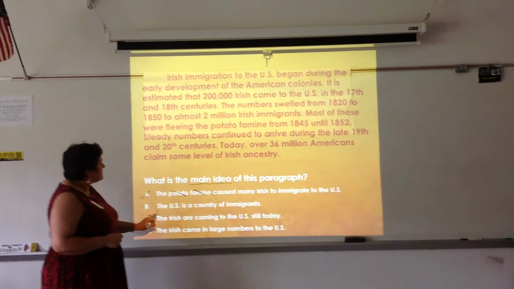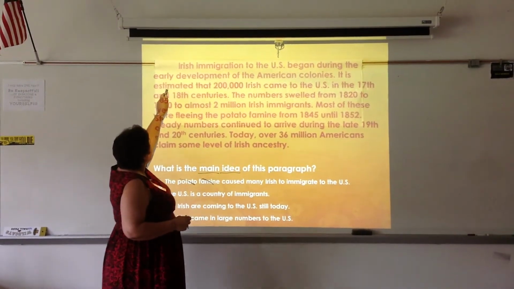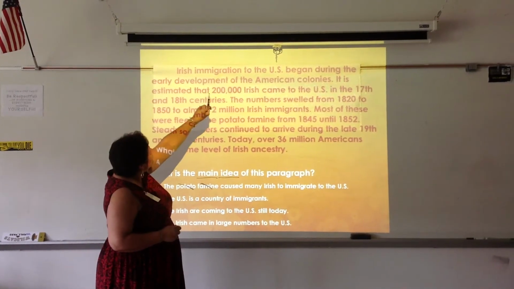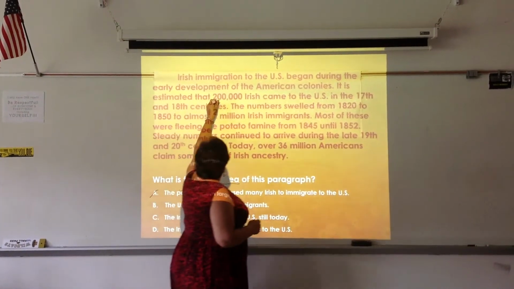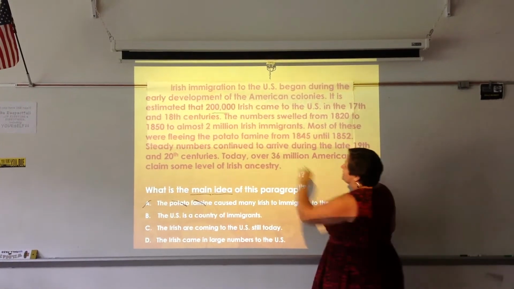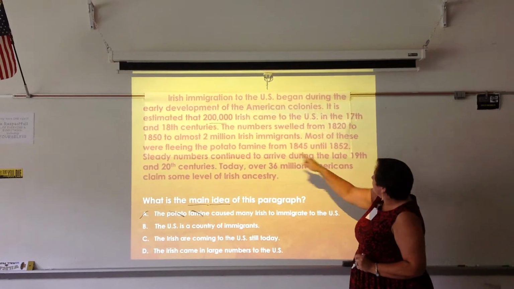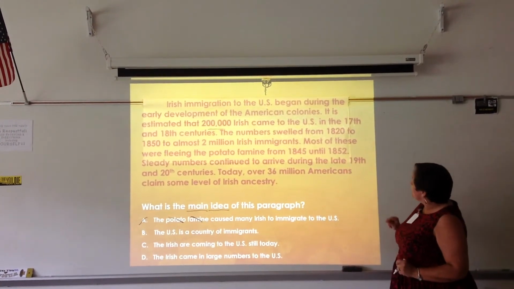The second one says the U.S. is a country of immigrants. Well, if we look through this passage, we note things like it talks about Irish immigration beginning during the early development of the colonies. It's estimated that 200,000 came in the 17th and 18th centuries. The numbers have swelled from 1820 to 1850. Then we move on to 1845 and 1852.